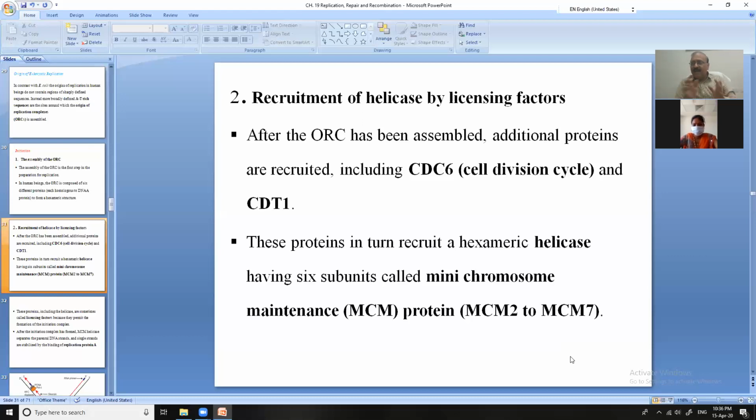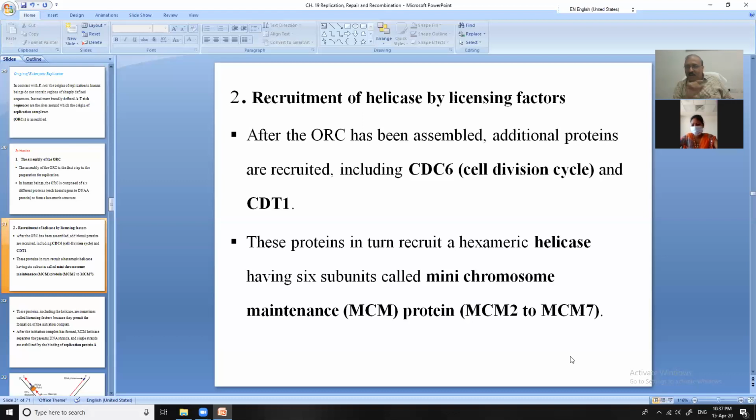So now I can say that in the replication fork of the eukaryotic DNA, you will find the bubbles where there is an excess of adenine and thymine. In the bubble, you will find the DnaA protein. Then you will have CDC6 and CDT1, and you will find MCM2, 3, 4, 5, 6, 7. You should all remember it.